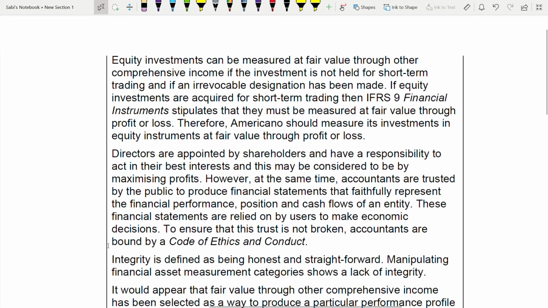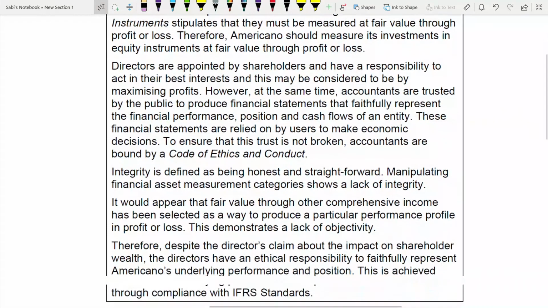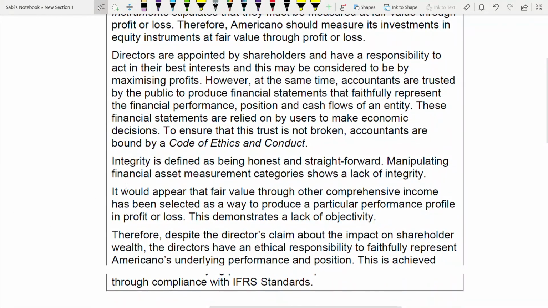Right? So to ensure that this trust is not broken, accountants are bound by a code of ethics. What is it? Integrity is the first one. Integrity means being honest and straightforward. Basically, they're just giving you the definition of integrity. You are honest and you're straightforward. So manipulating financial asset measurement category shows a lack of integrity.